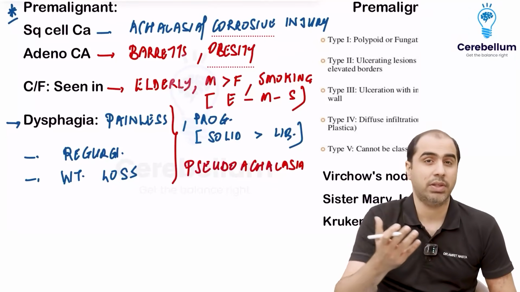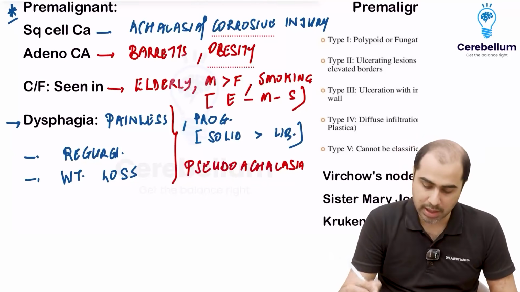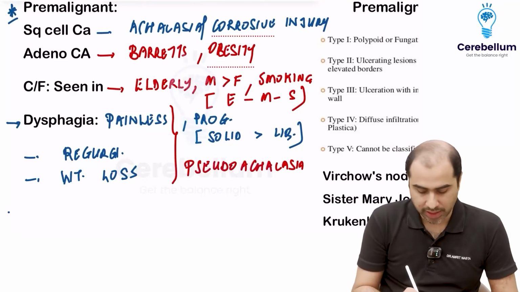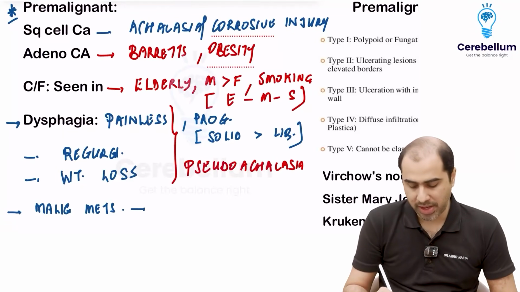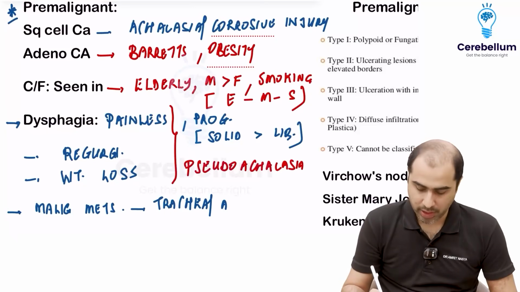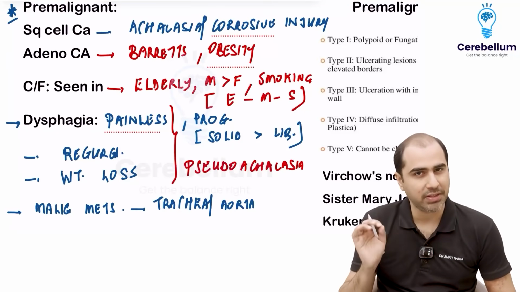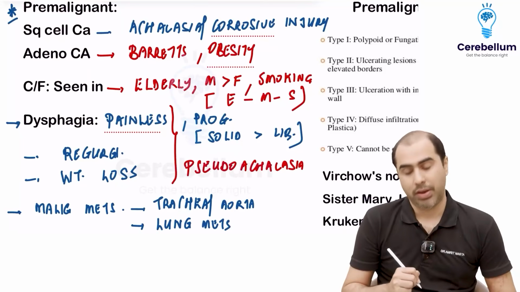So don't say it's a variant of achalasia. No, it's not a variant of achalasia. It is symptoms of achalasia seen in malignancy, known as pseudo achalasia. These will be the typical symptoms. Apart from this, you can get features of esophagus cancer spreading, like a malignant metastasis. Like the tumor may infiltrate the trachea or the left bronchus. Tumor may infiltrate the aorta, it may infiltrate the stomach, and so on and so forth depending on the location. So there will always be findings of metastasis. There can be lung mets. That is hematogenous. So these kind of findings may be seen clinically or on evaluation.